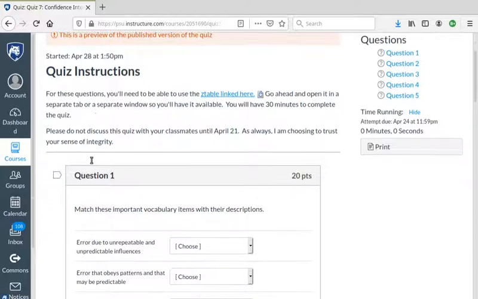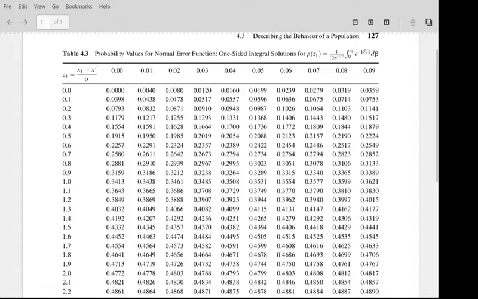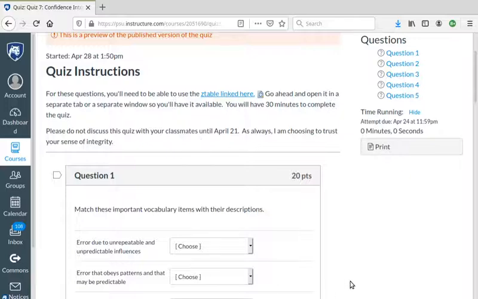There's a link to the Z table, which I have opened here. So I've got this ready and waiting for when I need it. And off we go. So, question 1.